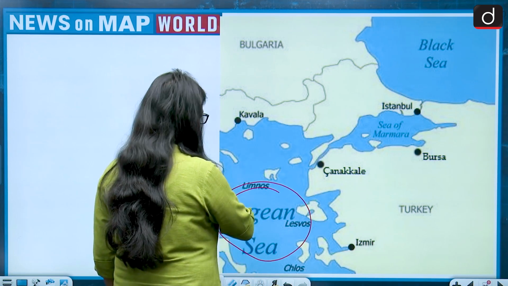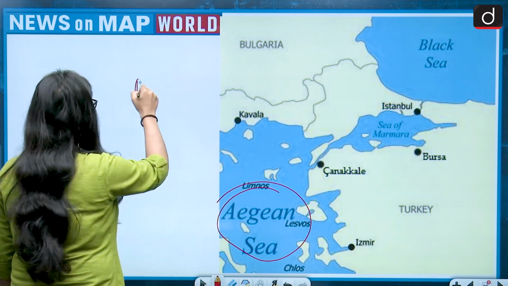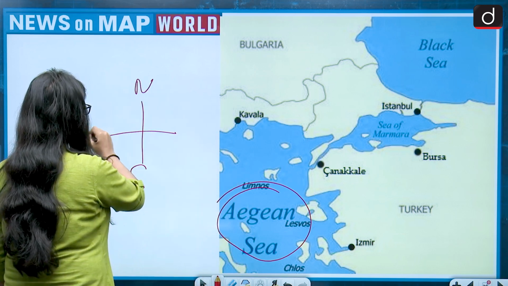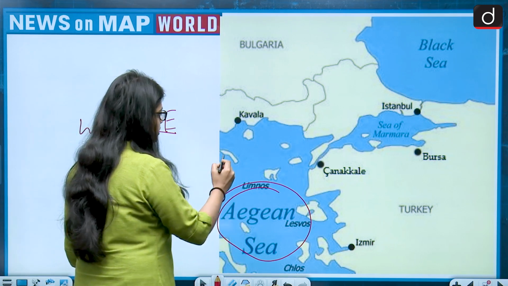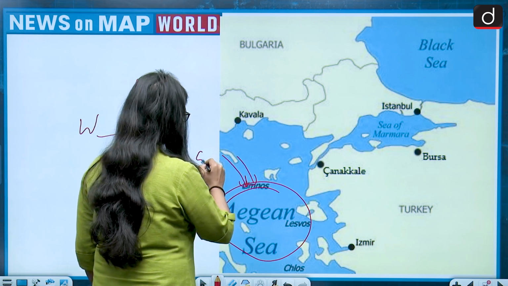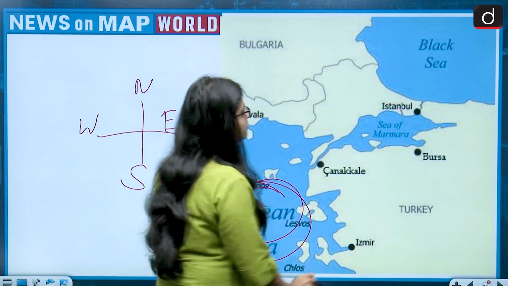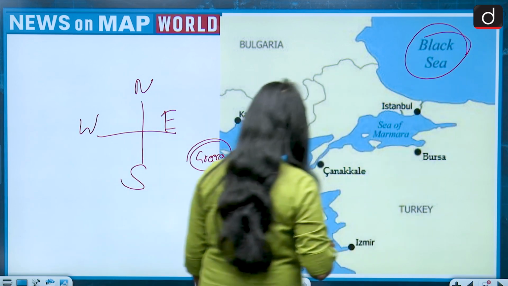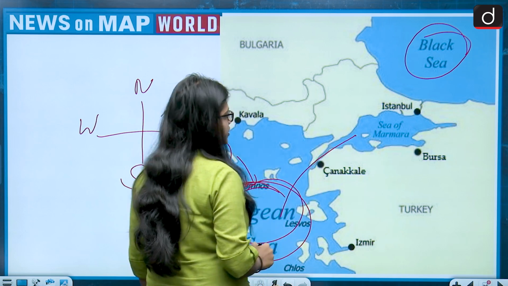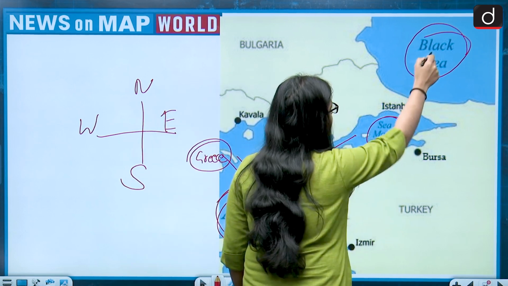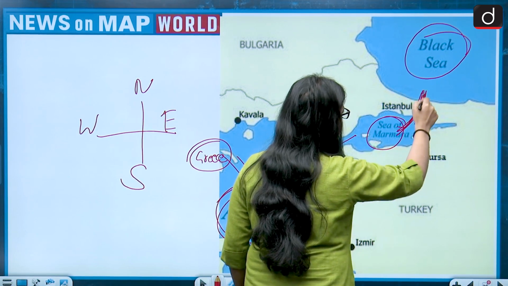And as I always tell you the location, this is north, this is south, this is west, and this is east. So Aegean Sea lies to the east of Greece. So this is Greece. This is Aegean Sea. This is Black Sea. Aegean Sea is connected to the Sea of Marmara through the Dardanelles Strait, and Sea of Marmara is connected to the Black Sea through the Bosphorus Strait. So this is the Bosphorus Strait.